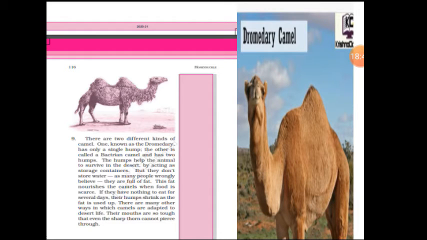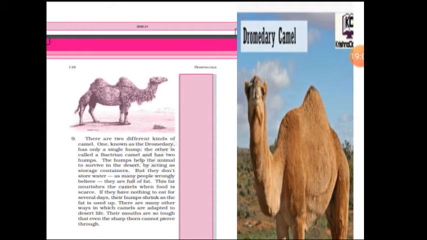There are two different kinds of camel. Now children, again there is a bifurcation, like how many kinds of camels are there. Two different kinds of camels are there. One is known as a dromedary, that has only one single hump. Can you see in the picture the camel who is having a single hump? That camel is called a dromedary camel. The other one is the Bactrian camel, and it has two humps.